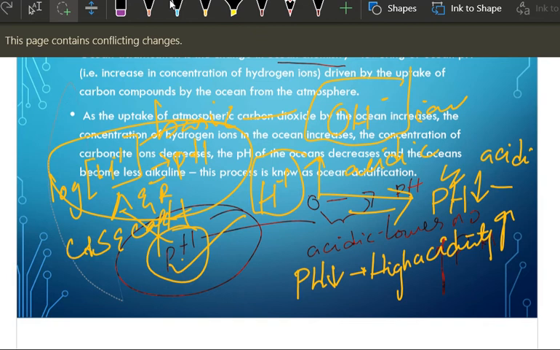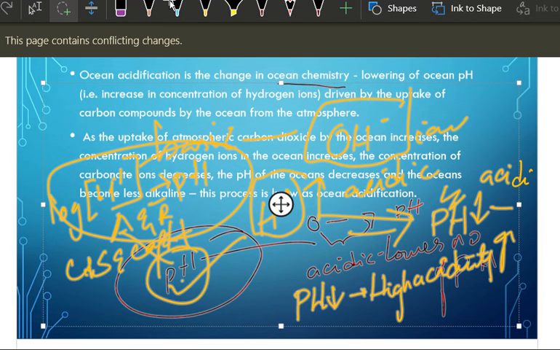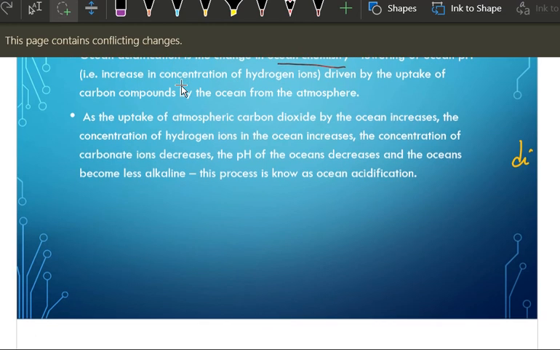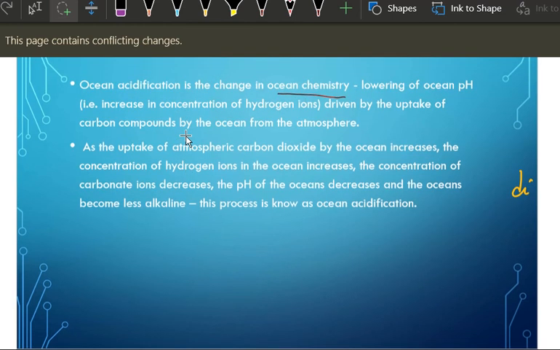Let us go into the definition. This is a basic definition, that is reduction in pH value is resulting in acidity, with hydrogen ions, H plus ions, resulting in that. Next, as the take up of atmospheric carbon dioxide by the ocean increases, the concentration of hydrogen ions is increasing, right?